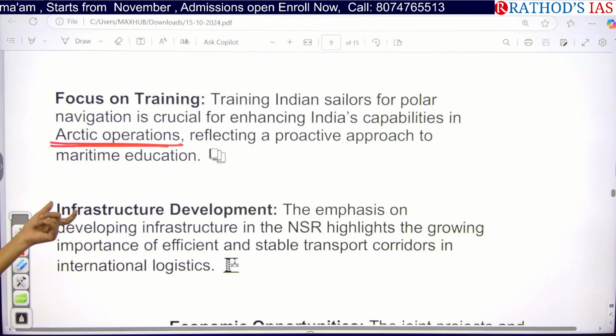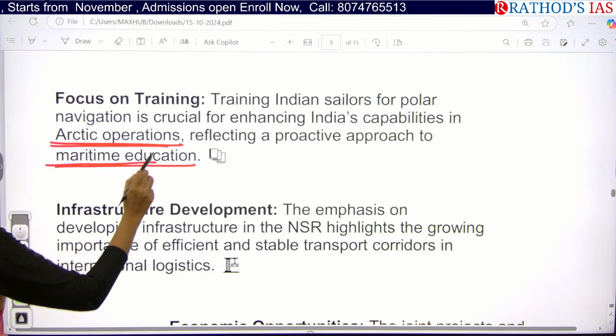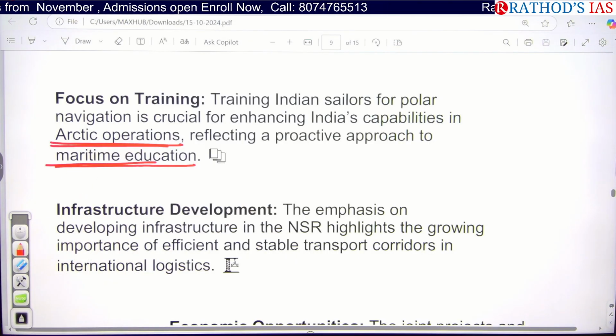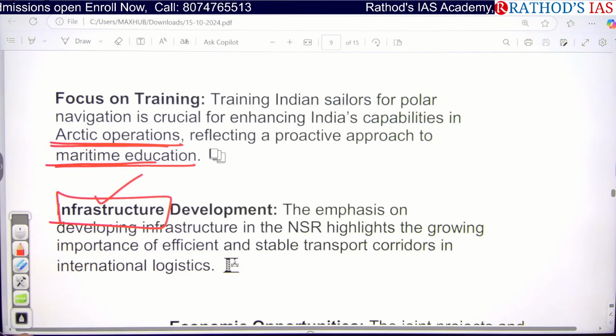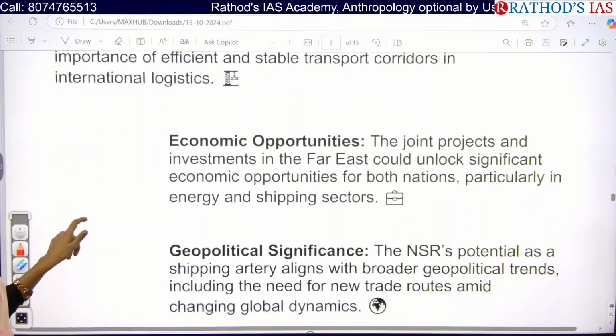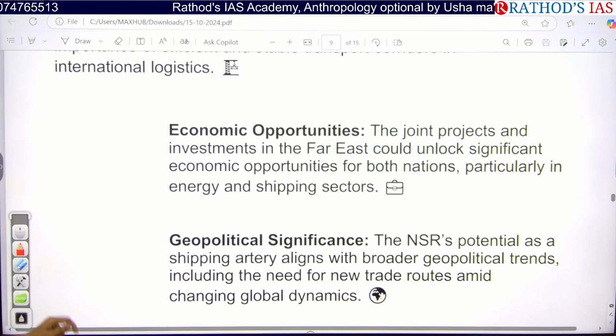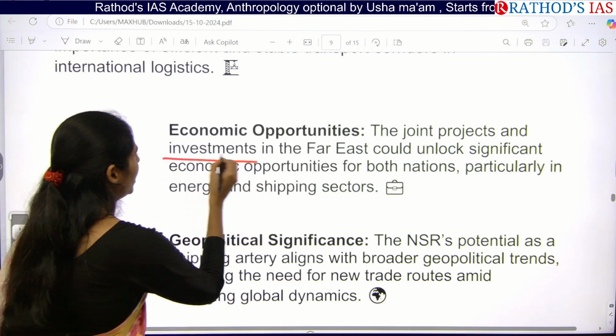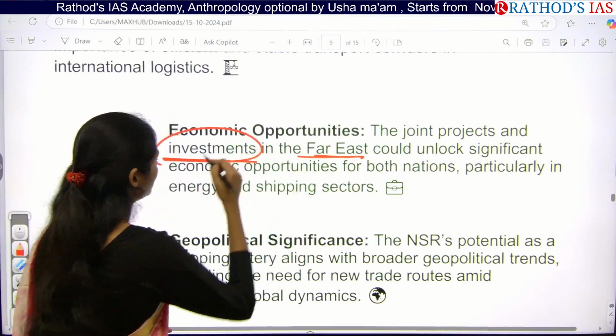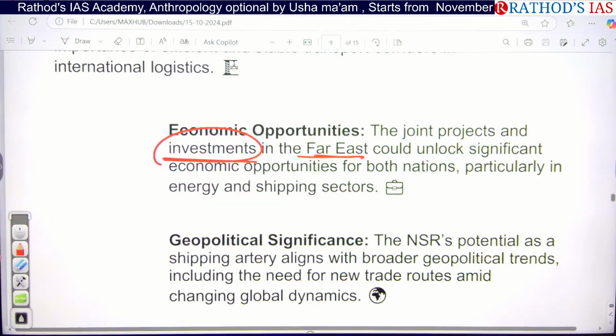And even we can have maritime education now. We can get the training so that we will get the knowledge of how to use these channels for polar navigation. And we are also focusing on development of infrastructure, like stable transport corridors, and we are going to enter into the international logistics system as well. And we are going to have some economic opportunities when we come up with joint projects between India and Russia, so we can have investments in the Far East